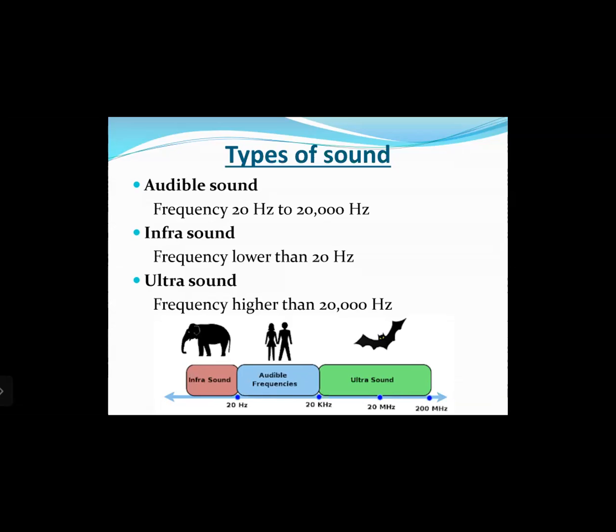And the last is the ultrasound. Ultrasound has a frequency higher than 20,000 hertz, meaning any object vibrating at a speed of more than 20,000 times per second will generate ultrasonic sound waves. Again, these ultrasounds cannot be heard by humans.